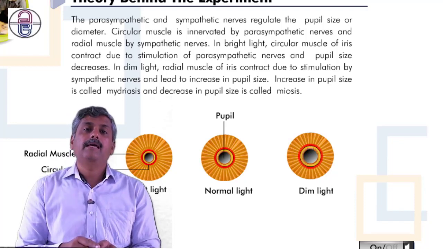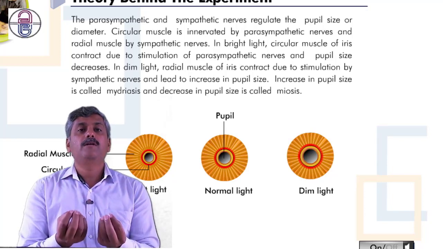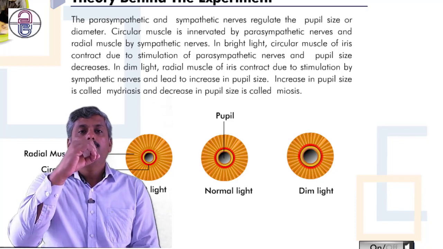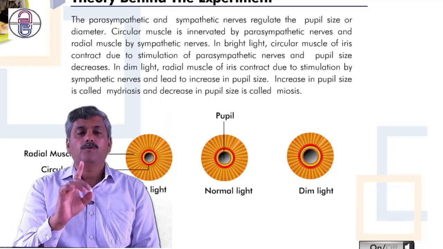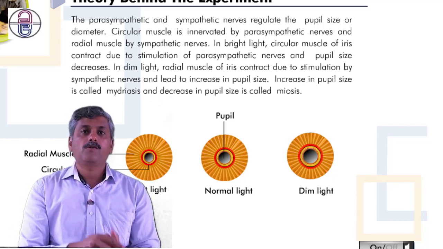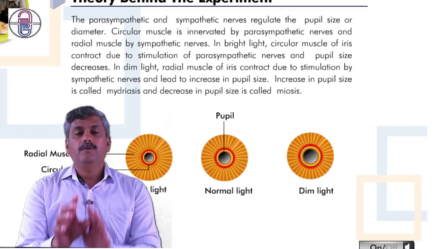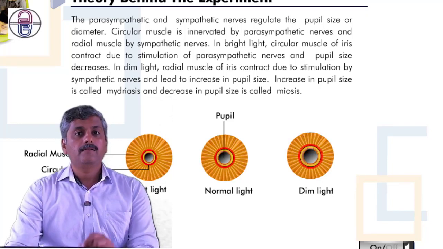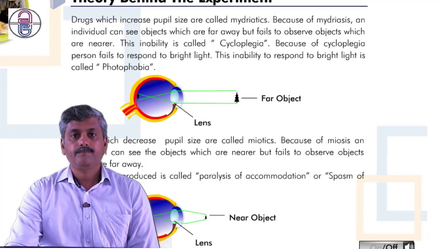Against it, whenever there is bright light, at that time the parasympathetic nervous system is stimulated, and there is constriction of the circular muscle. Due to constriction of the circular muscle, the pupil size is reduced. So this is the phenomenon. The dilation of the pupil is called mydriasis, and constriction of the pupil is called miosis. So this is the concept that we have seen in this slide. The next slide is related to drugs which increase pupil size, called mydriatics.